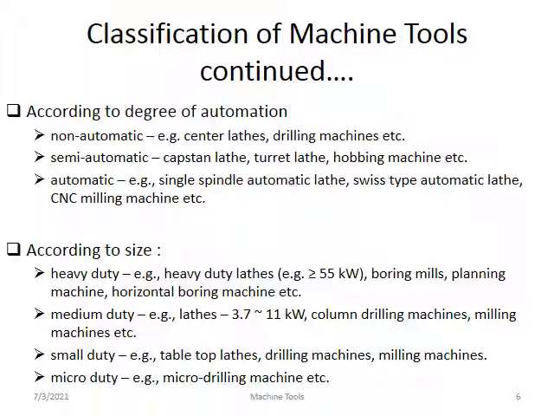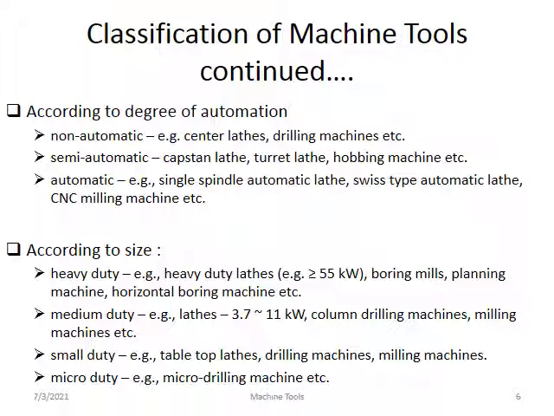Semi-automatic means it is 50% manual and 50% automatic. And automatic means it is 100% automatic, you can operate the machine automatically. There are three categories: non-automatic, semi-automatic, and automatic. Non-automatic means it is manually operated. Example, you can take a central lathe or engine lathe, drilling machine, planer, shaper, slotter. So in general this is non-automatic. The machine is completely manually handled.